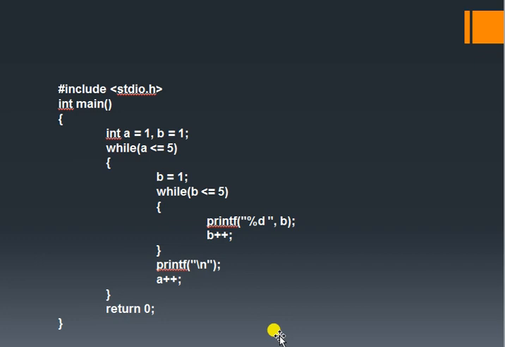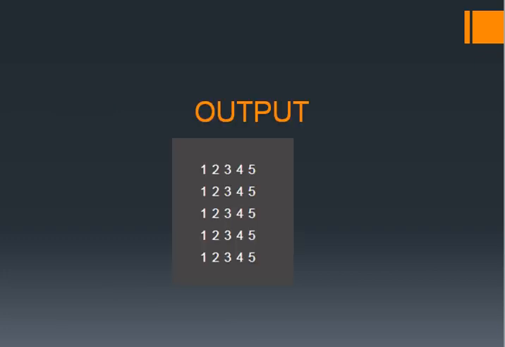So in a while loop, if we define multiple loops within the while loop, that is known as nested while loop. So here this program will return the output like this. So this is an example for nested while loop.